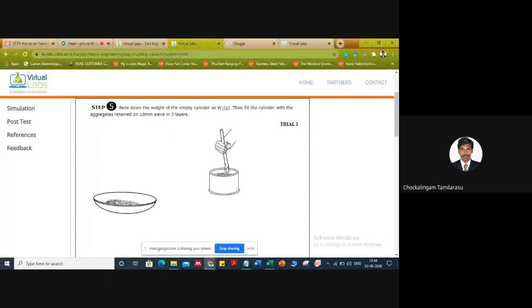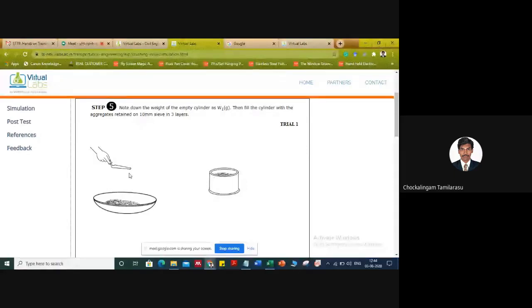You may be able to see the tamping rod continuously rotating along the cylinder. Uniform compaction is required in order to remove air voids. Because uniform compaction is required, we always instruct the students not to compact in a single spot; all over the cylinder you have to compact in order to remove the air voids throughout the cylinder.